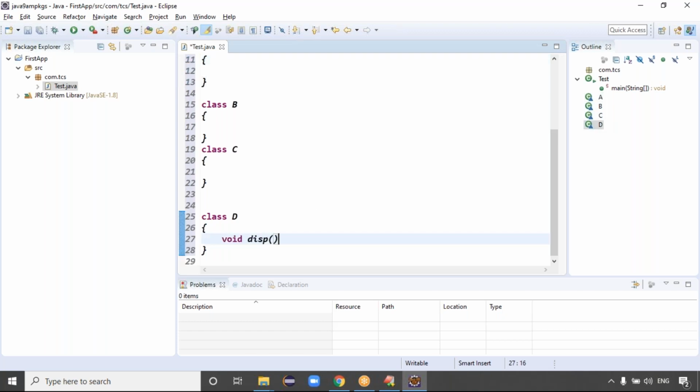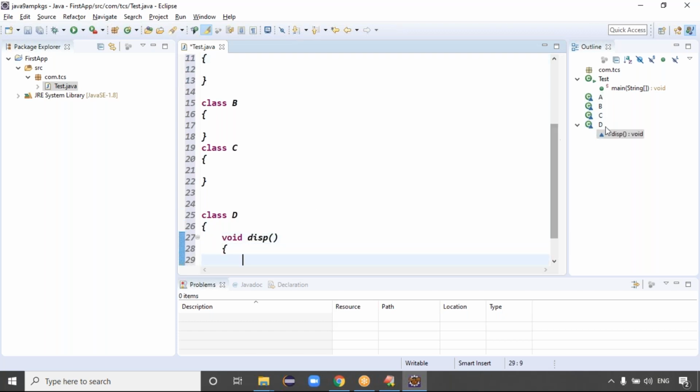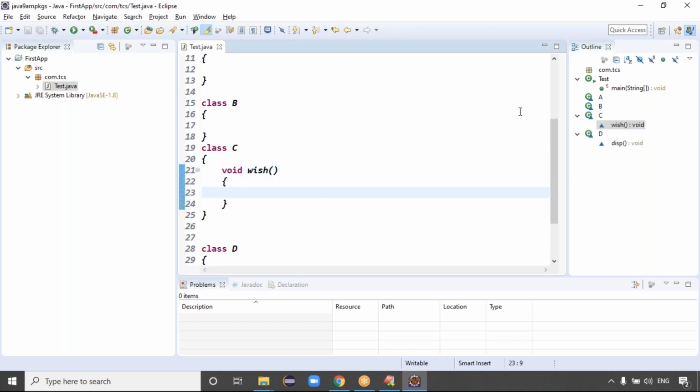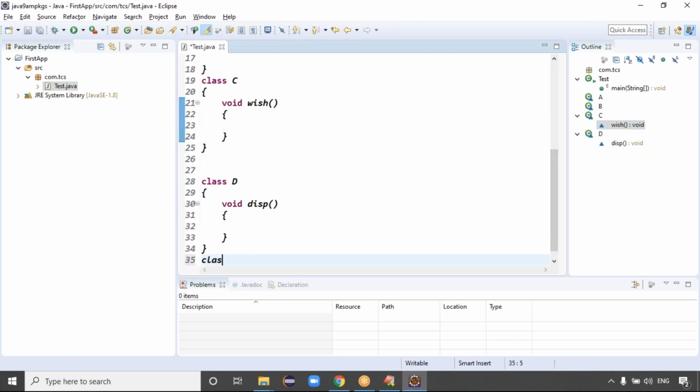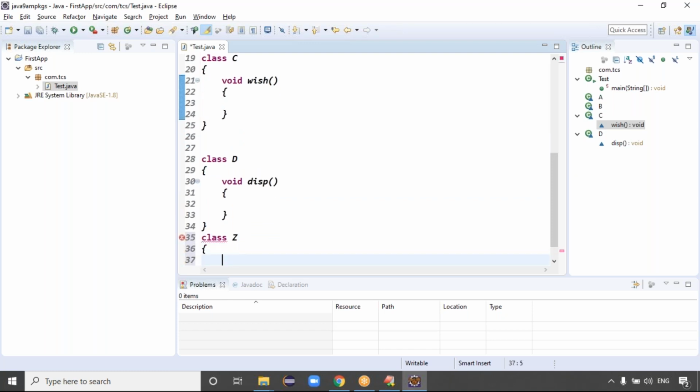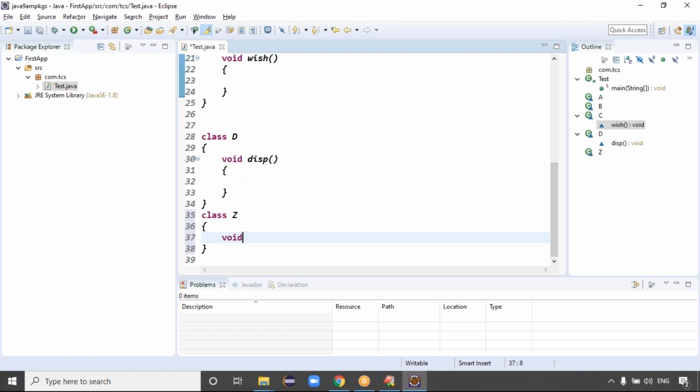Assume the D class contains a disp method. Now see, the D class shows the disp method. If you go to the C class, there is a void wish method, and it shows the wish method. Guys, I hope you saw the beauty of the Outline. The Outline is very, very important. I can take a Z class, and the Z class contains a void m1 method. Now see the code, guys.